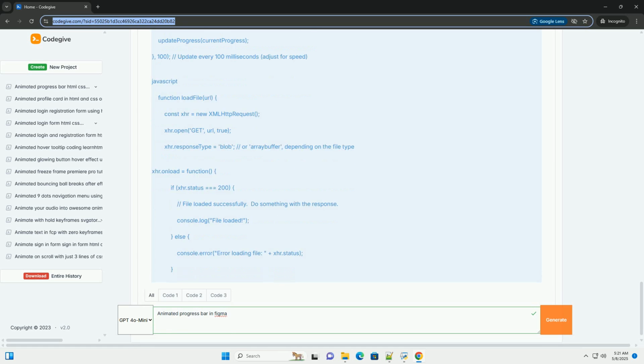4. Text label, optional. Add a text layer to display the progress percentage, for example 0%. Position it either inside the progress fill or outside, depending on your design. Style the text as desired: font, size, color. Rename this text layer progress percentage. If you're placing the percentage inside the progress fill bar, make sure it's aligned to the right so it won't be cut off during the animation. Also, adjust its color to make it visible on top of the fill color, for example white.